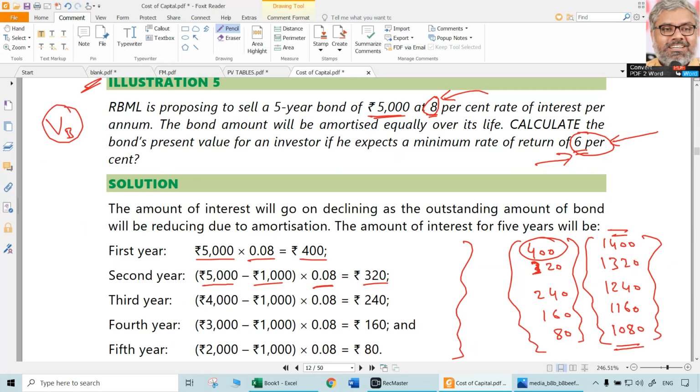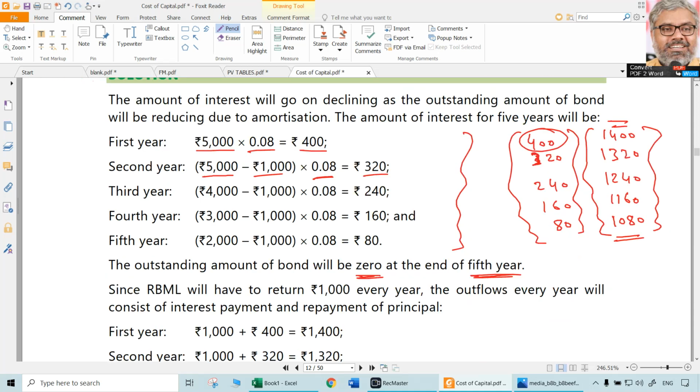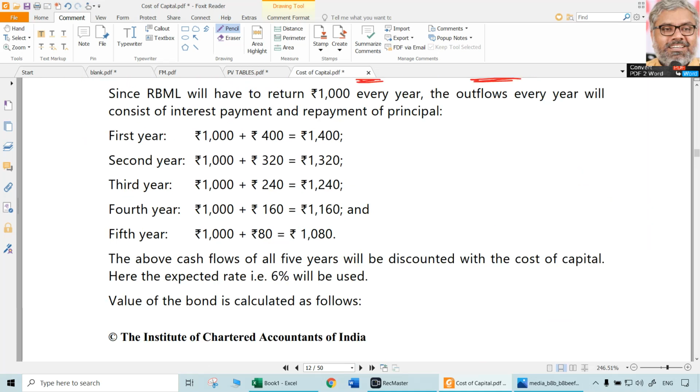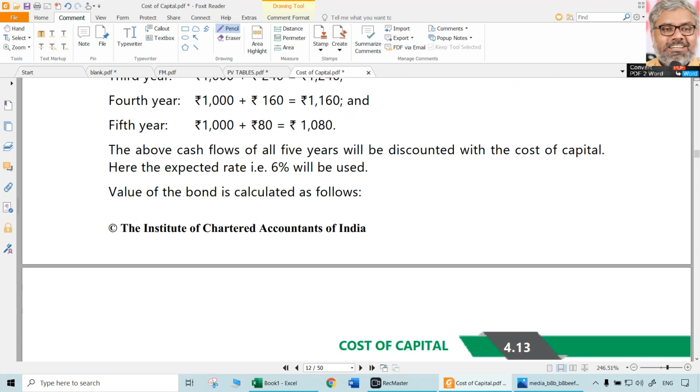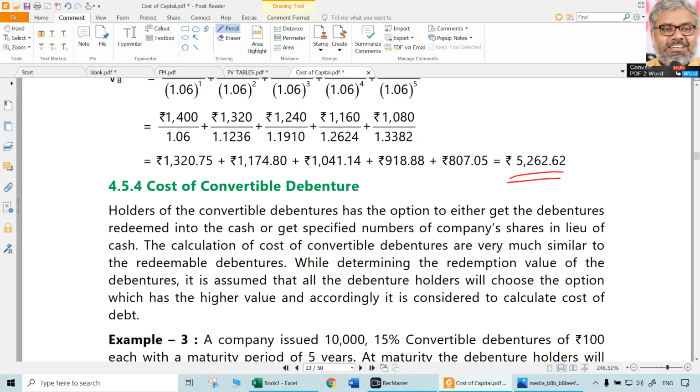On the contrary, if a bond gives any return less than the expectation of the investors, then it will be sold at discount. Means it will be less than the face value. That is another conceptual point which we can infer from this computation. That is valuation of the bond.